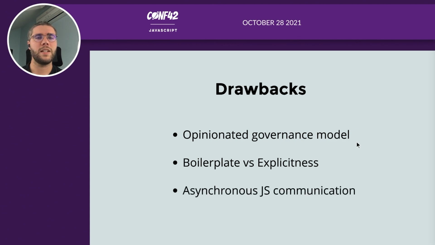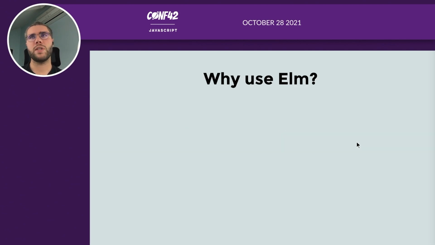Nothing is hidden. And the asynchronous JavaScript communication can be a bit destabilizing at first, because you can only communicate with JavaScript through messages. So you send a message and you wait for an answer. So it can be surprising at first.